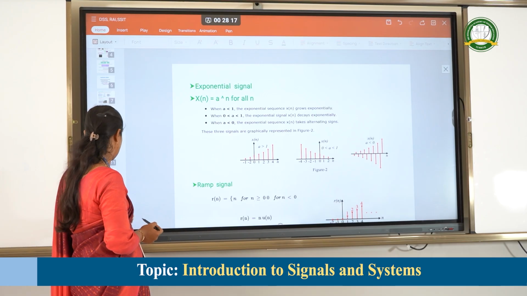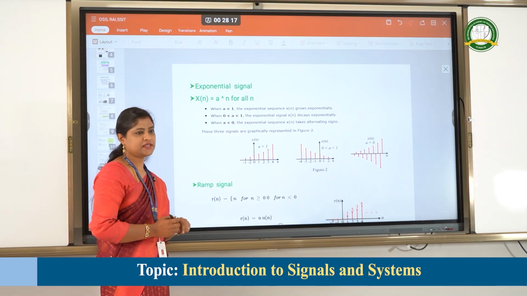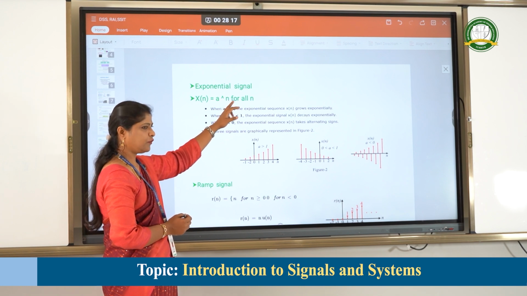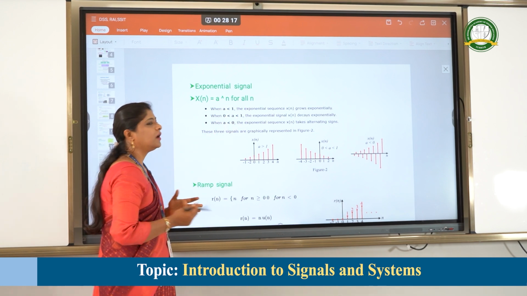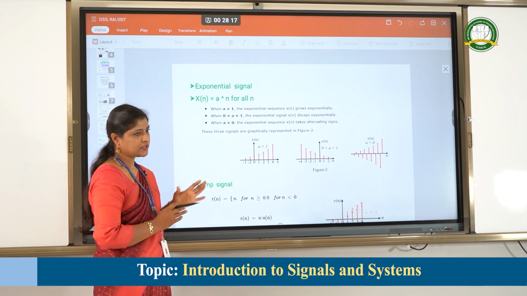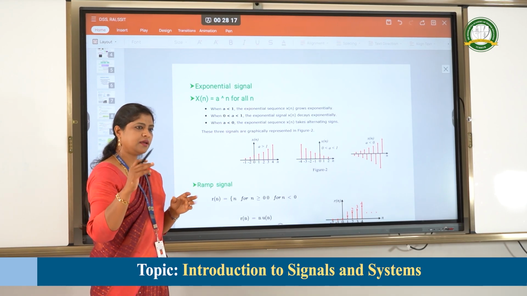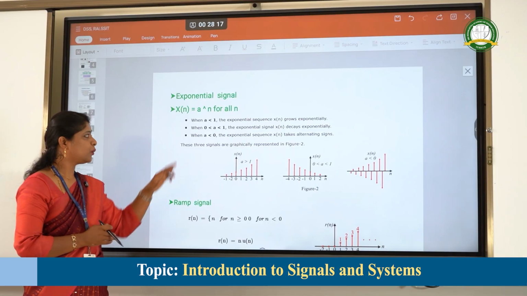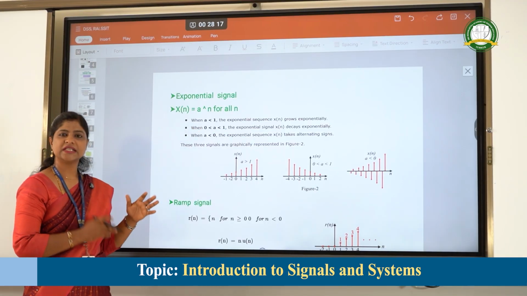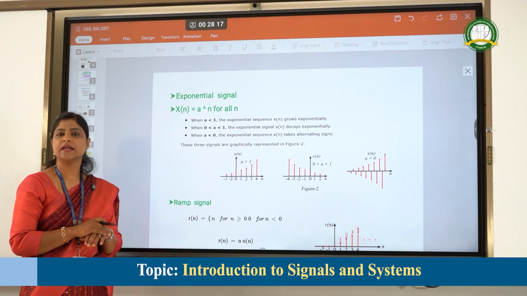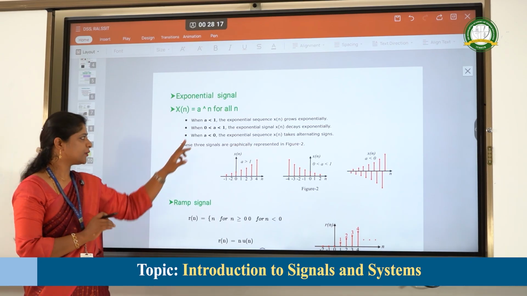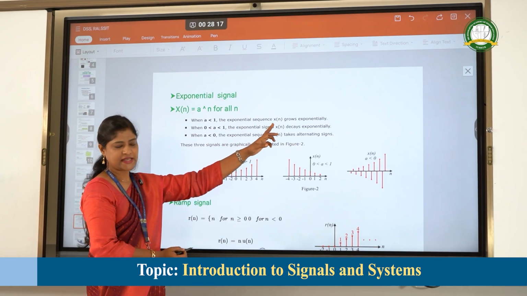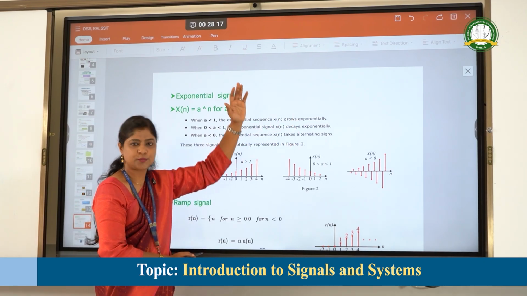The next form of signal is the exponential signal. It is defined as x of n equals a power n for all values of n. There are two types of exponential signals, exponentially increasing and exponentially decreasing. Whenever a is greater than 1, the exponential sequence x of n is said to be growing exponentially.